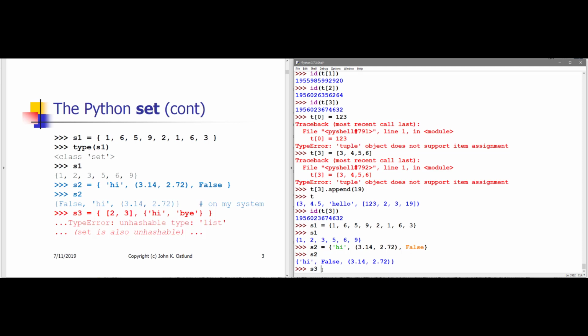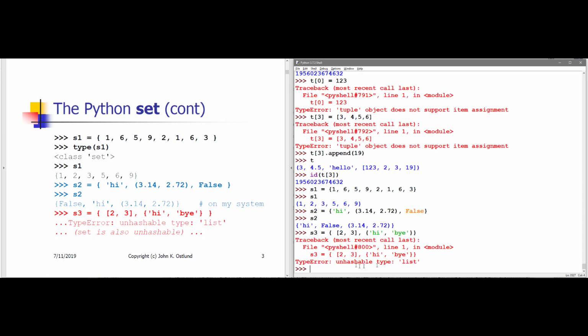In this final example, if I try to say S3 gets a set containing a list 2, 3, and another set hi, bye, this is going to fail because both the list 2, 3 and the set hi, bye are mutable. Mutable things are not hashable, and I get told unhashable type list.